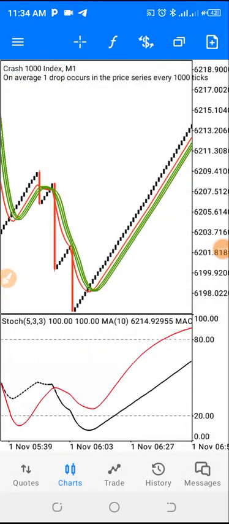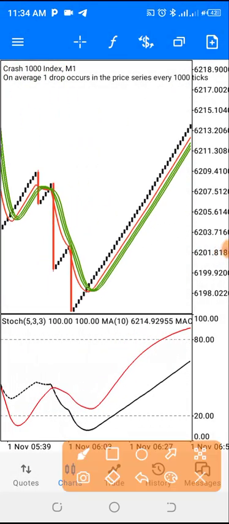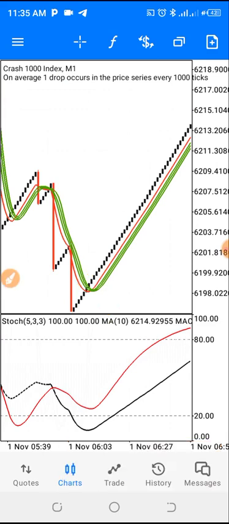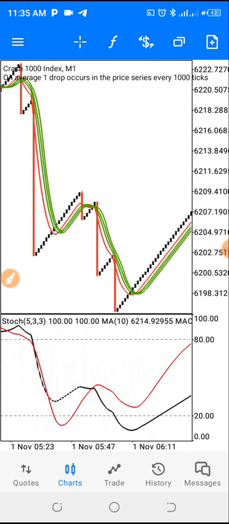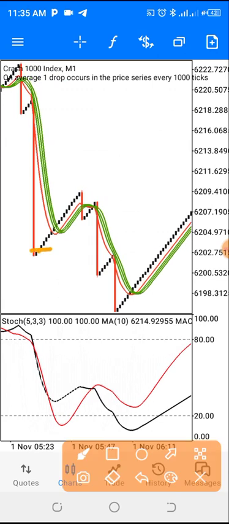So this is another one here. Just wait for the whole moving average to cross and you're able to spot your W. Now look at this W now. Look at this W now. You can see this is the first leg and this is the second leg. This is an advanced W. Look, you can see what we have. So the moment you have this, you are good to go.